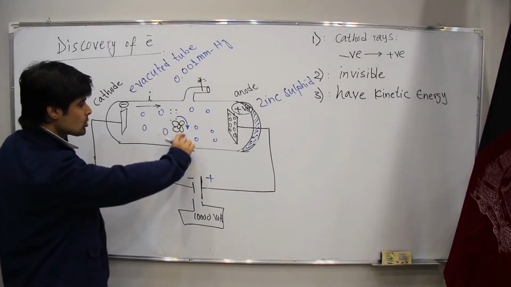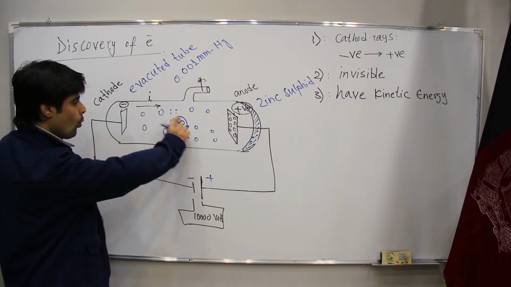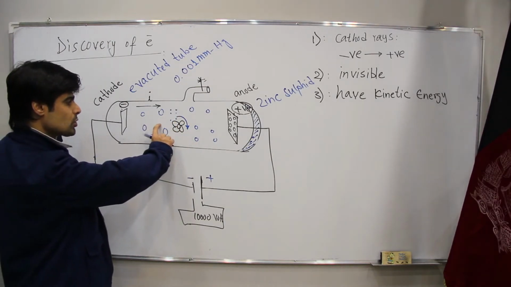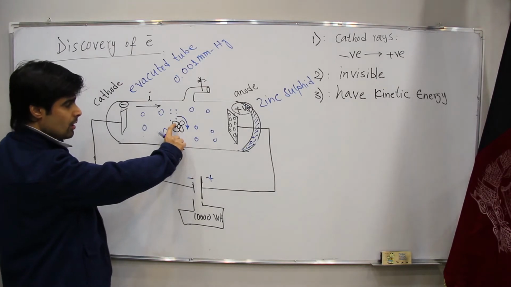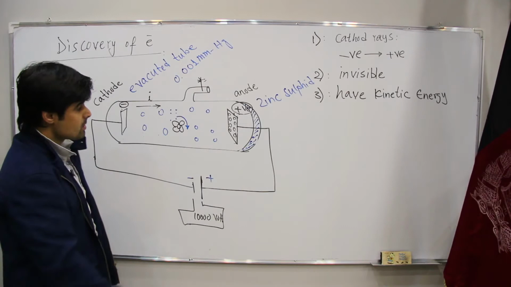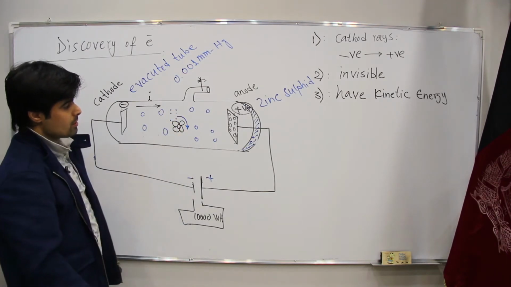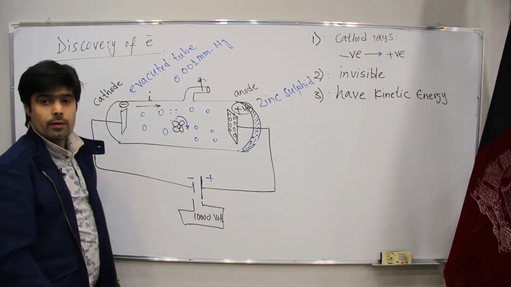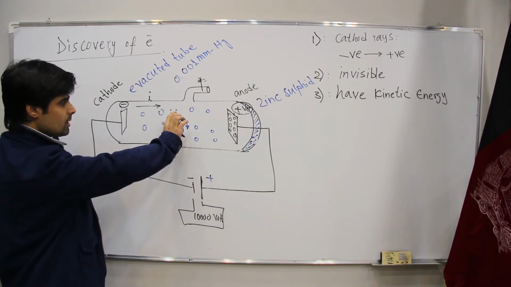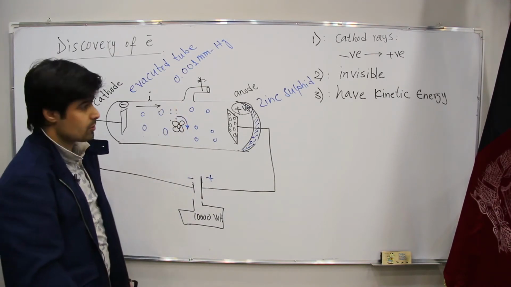It means a motion was generated. Why was this generated? Because there is something which is striking in here and it creates motion. It means that these things, whatever they are, have kinetic energy.